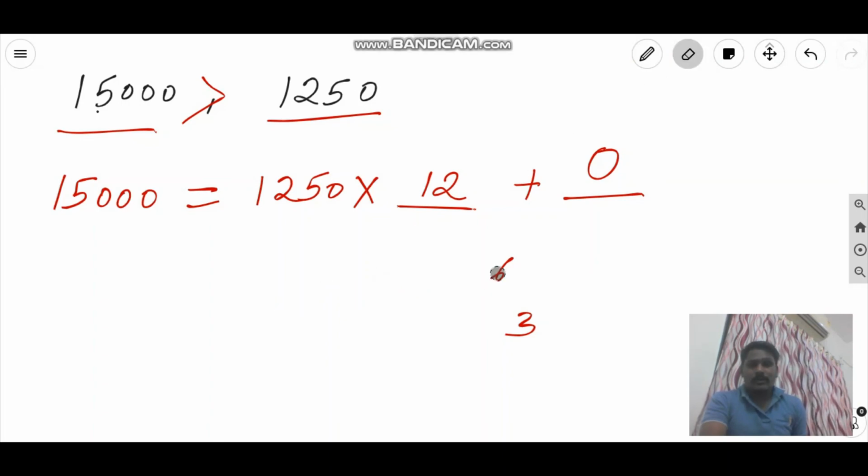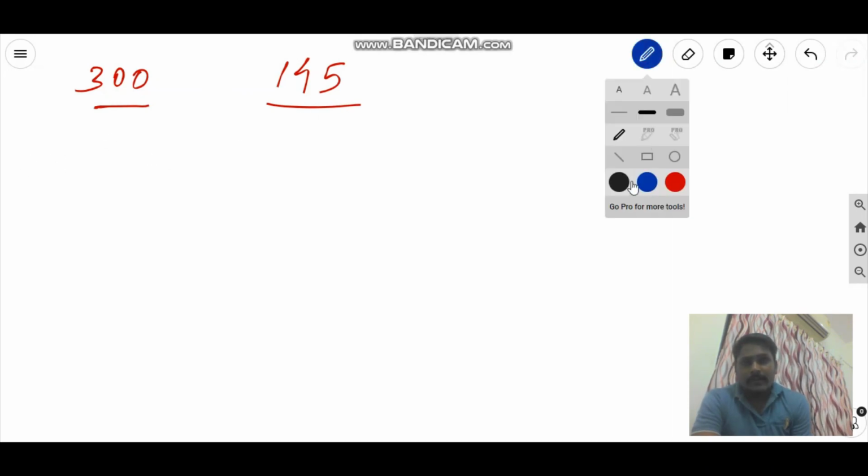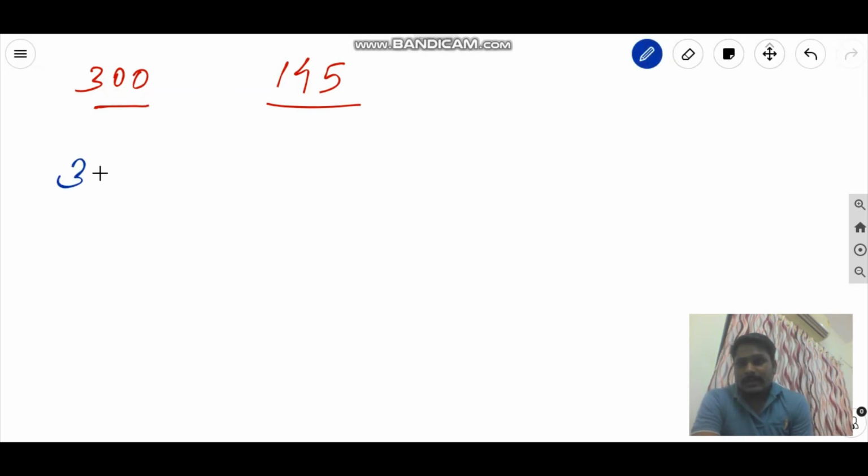So this is what Euclid's division lemma is. We will take one more example where we will learn Euclid's division lemma. Suppose we have a number, say 300, and another number, say 145. Now I want to express this 300 in terms of 145. In other words, I am writing 300 can be written as 145 times something.